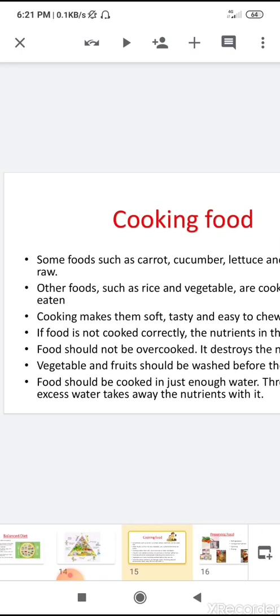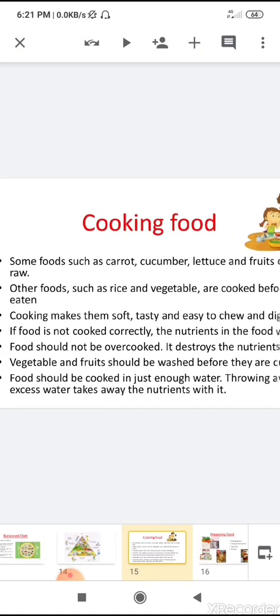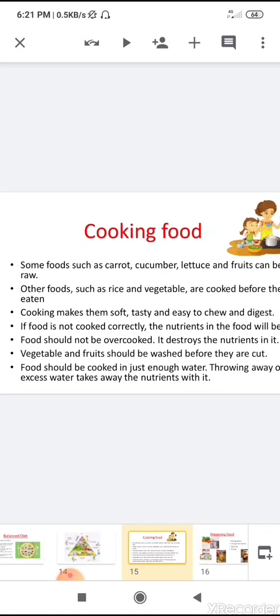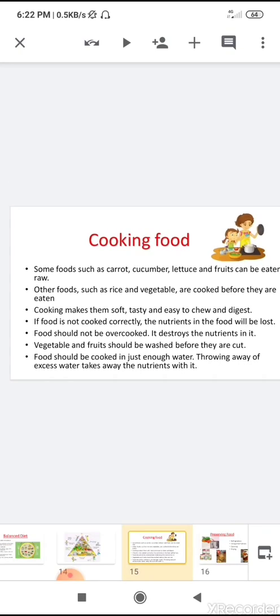If food is not cooked correctly, then you know what happens? The nutrition in the food will be lost. You will not get the proper nutrition which your body needs. Food should not be overcooked. It destroys the nutrition in it.